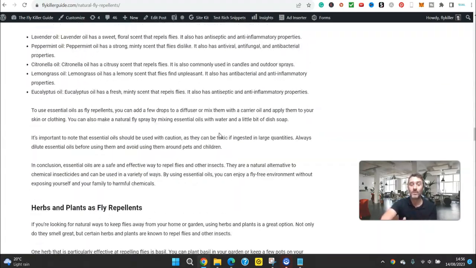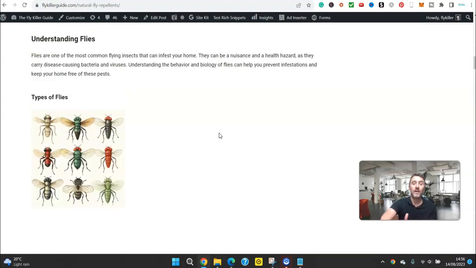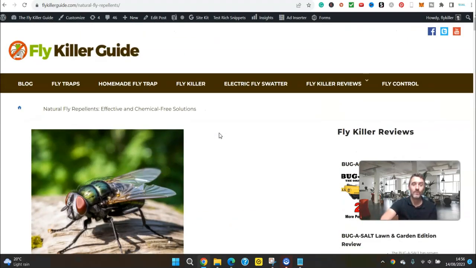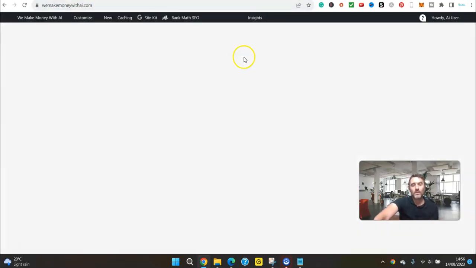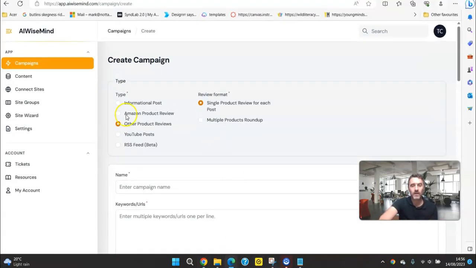I'm creating evergreen content. I then have affiliate links inside of the article and I can be earning money in a number of ways. If I come over to the other website, which is this one, in fact, I'll just type it. It's called We Make Money with AI. We'll come over here and I'll show you some of these review articles that we have created using AI WiseMind.